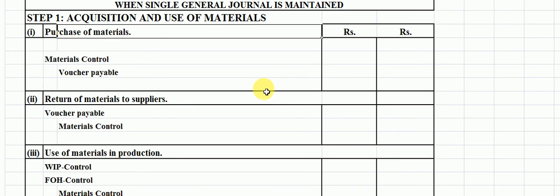Students, what is the meaning of acquisition and use of material? Firstly, we have to explain it. Materials, also referred to as raw materials or stock, represent an inventory. The materials control account contains a summary of transactions relating to materials, and material store ledger cards are maintained for each type of material to serve as subsidiary records.